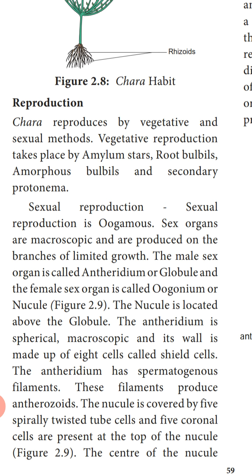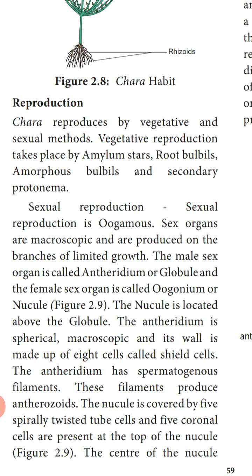Vegetative reproduction is reproduction from any vegetative part already present in the parent plant, which develops into a new plant body. So here vegetative reproduction takes place either by amylum stars, root bulbils, amorphous bulbils, or secondary protonema.